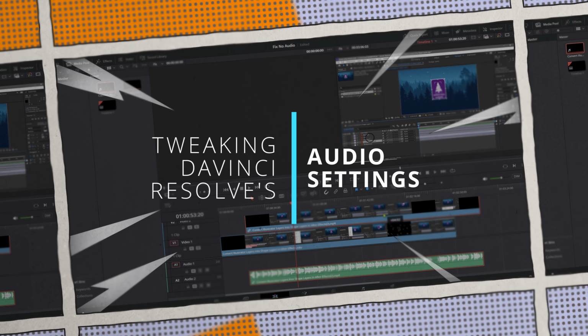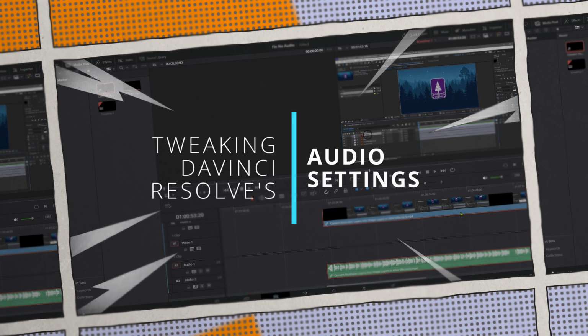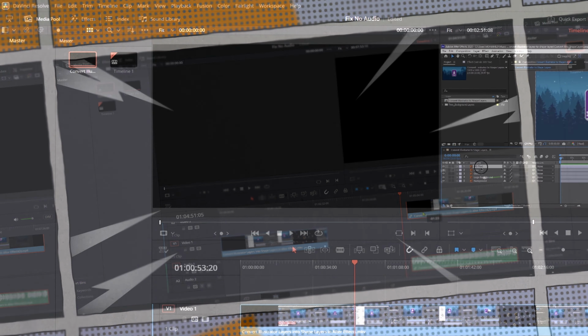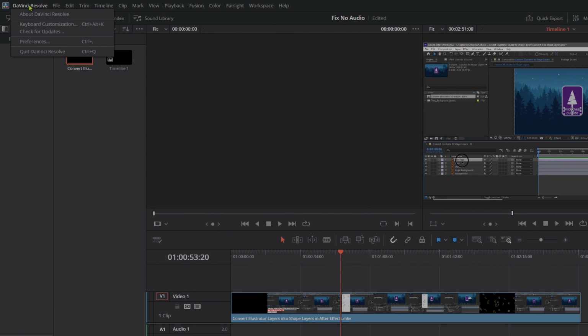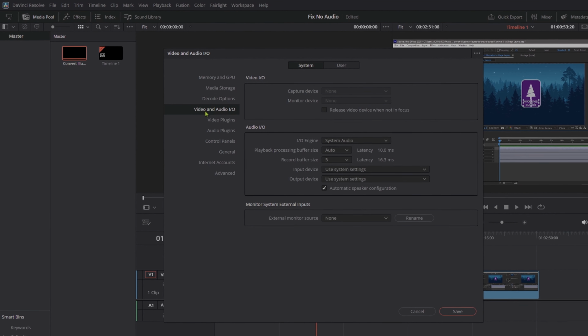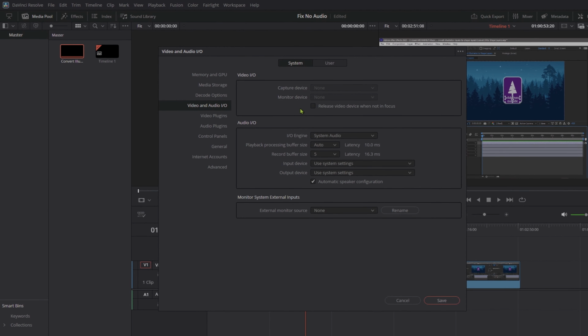Our first stop is within DaVinci Resolve itself. Sometimes the solution is as simple as tweaking a few settings. First, head up to the DaVinci Resolve menu and select Preferences. In the Preferences window, navigate to the Audio I/O tab. This is where things get interesting.